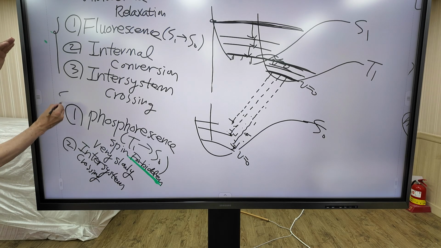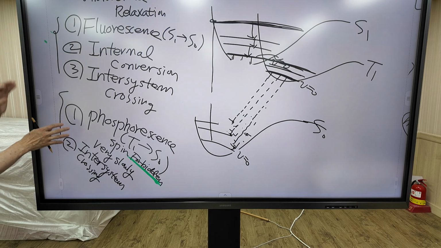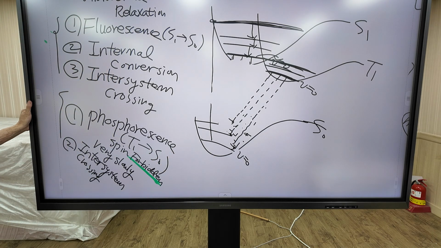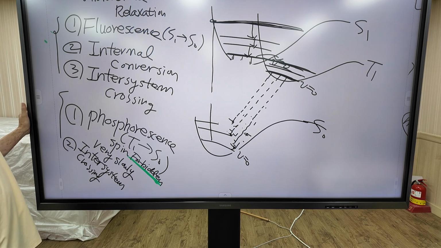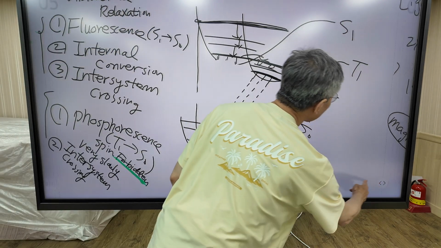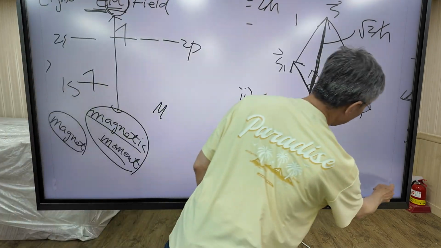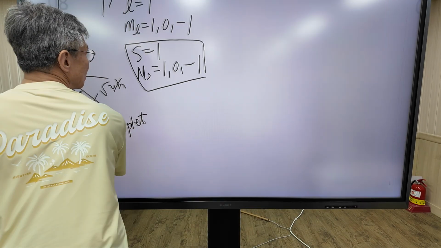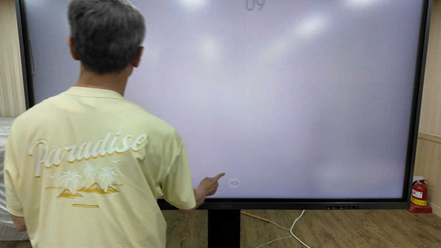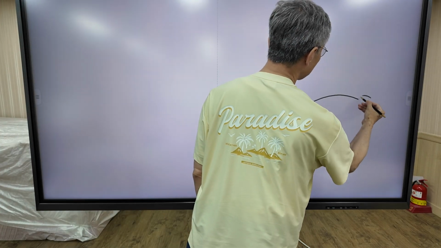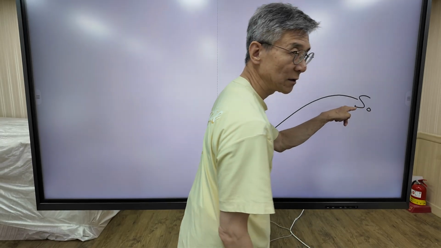So there are 5 possible pathways that return to singlet state. Okay. So for summary, this is ground state, which is denoted as singlet 0.